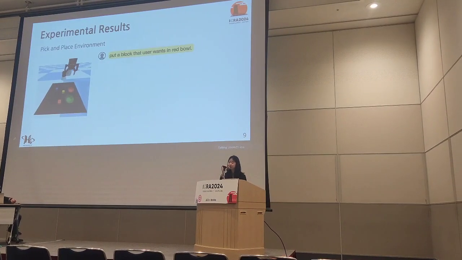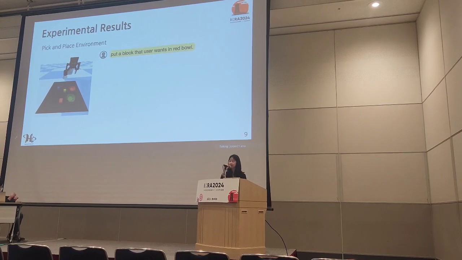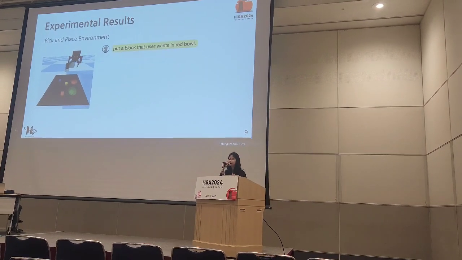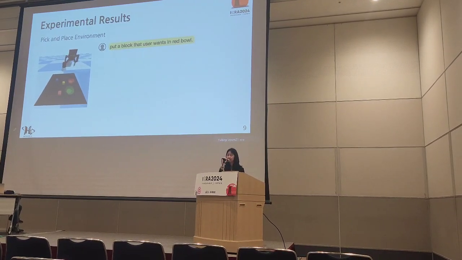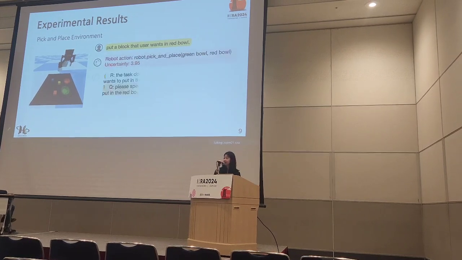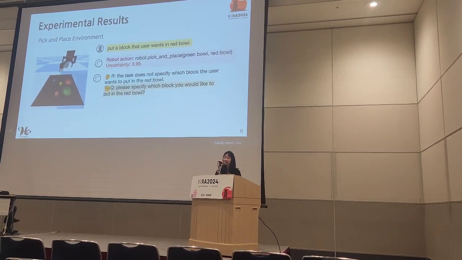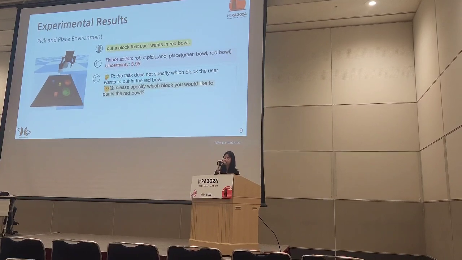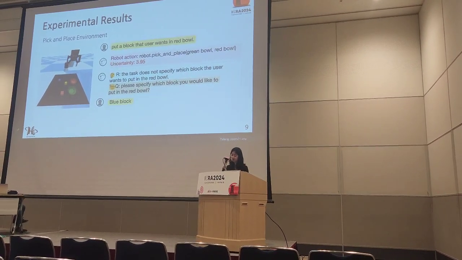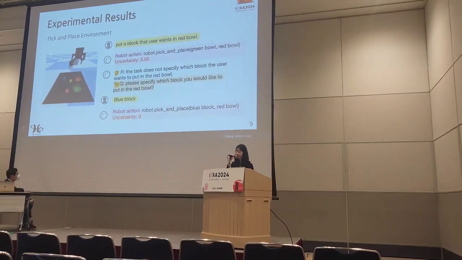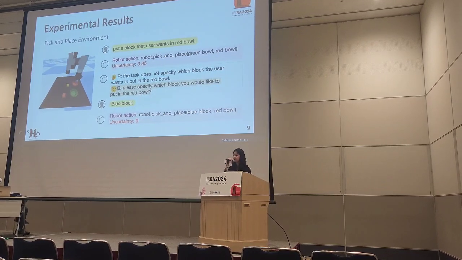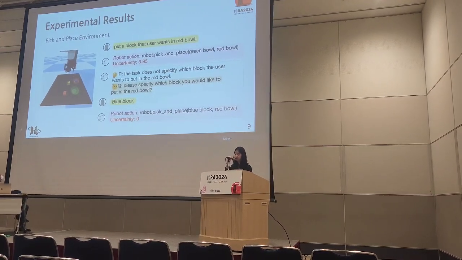We first conducted our experiment in a pick-and-place simulation environment. For example, if a user gives an ambiguous command, like put a block the user wants in a red bowl, then the estimated uncertainty will be higher than the threshold, and the robot asks the user to specify which block they would like to put in the red bowl. And when the user gives the feedback, the uncertainty drops below the threshold, and the robot successfully executes the action.